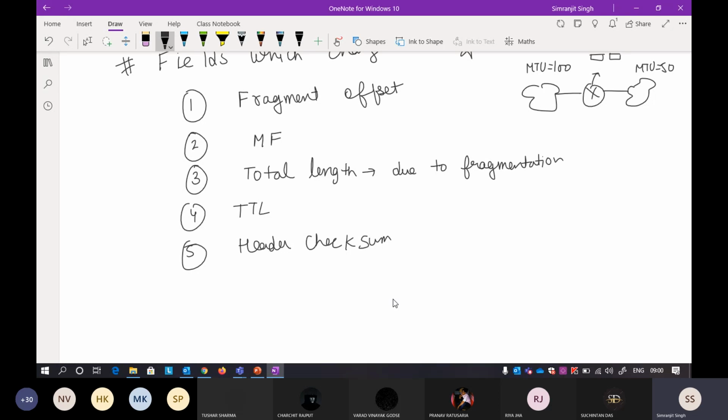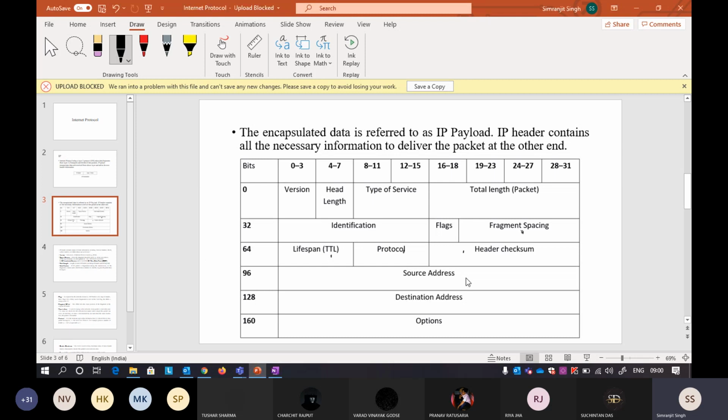Now your last part will be your source and destination address. There is nothing much to it. You already know what a source IP address is. IP addressing we have already studied. It will be a 32-bit address, and in a similar way the destination address will also be a 32-bit address. And your last field is options.